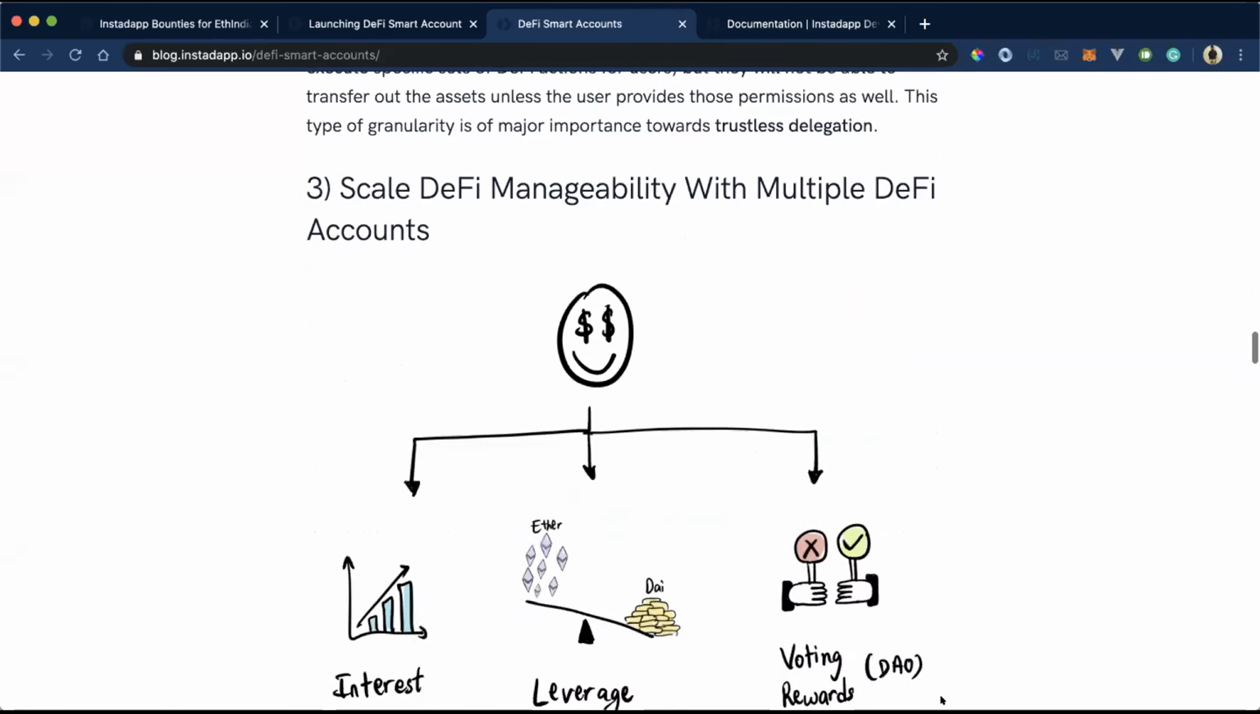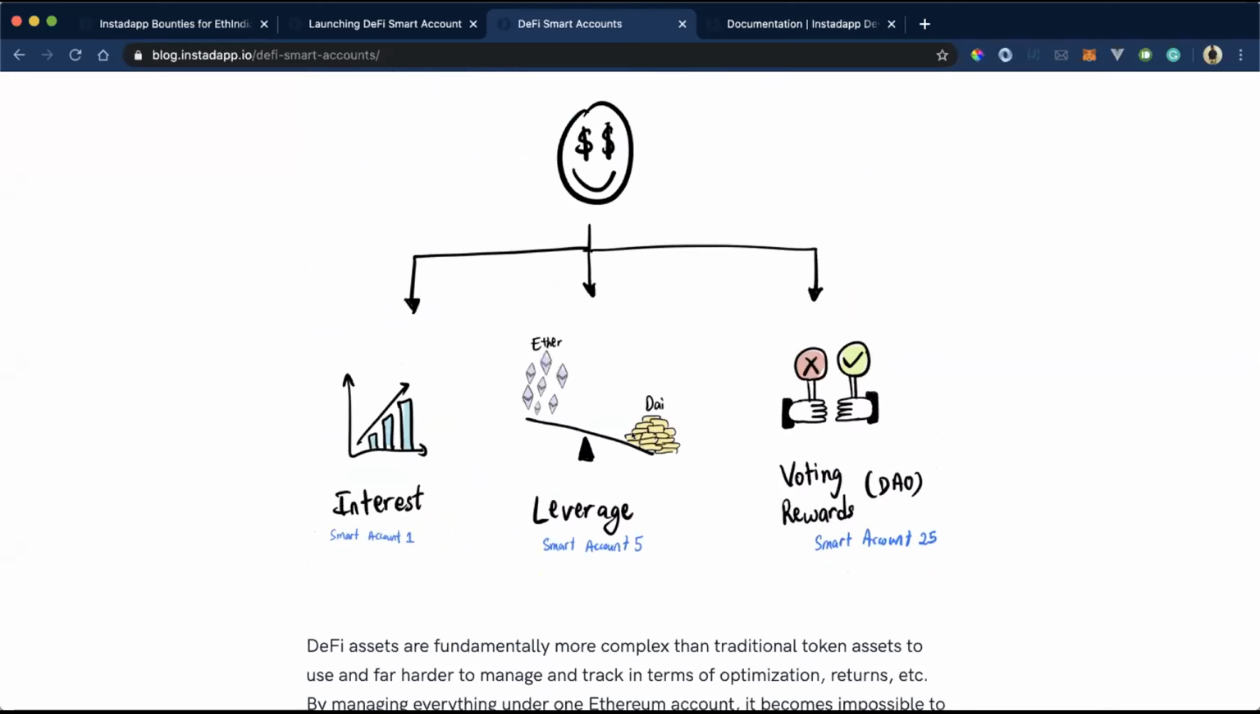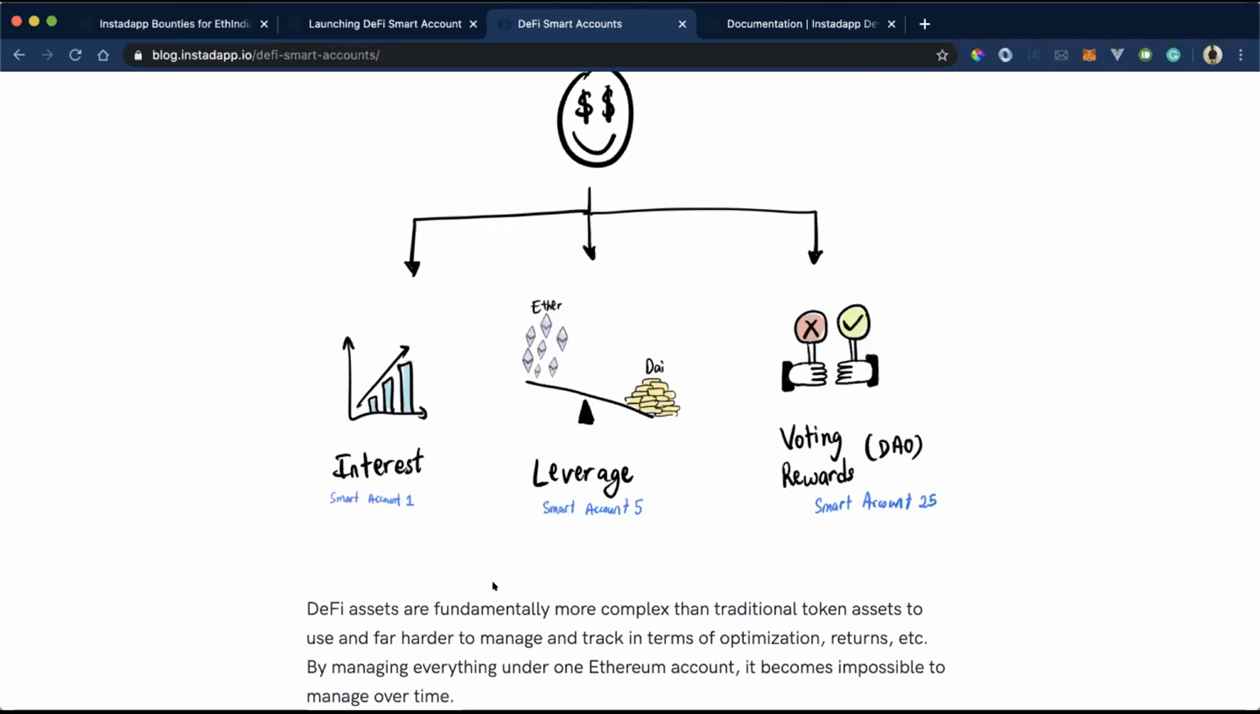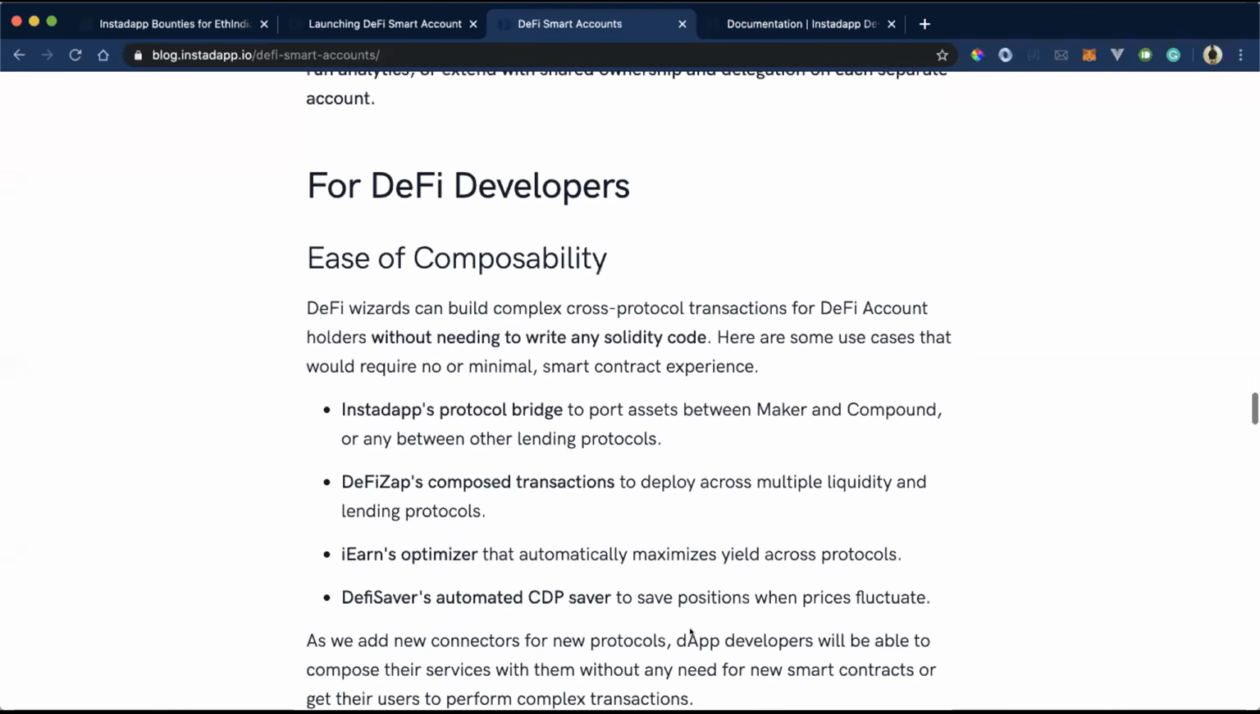Then comes the scaling of DeFi assets. Now in DeFi, you can leverage your position, you can vote on DAOs, you can earn interest. So in account one, you can earn interest, in account five, you can leverage your position, and on account 25 or any other account, you can use it for voting, like in Compound governance or in MakerDAO governance.